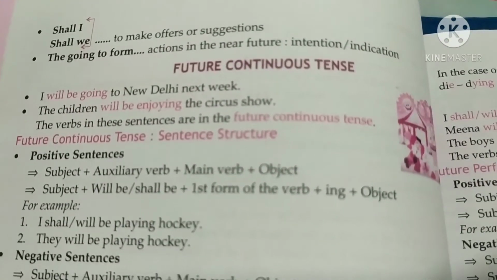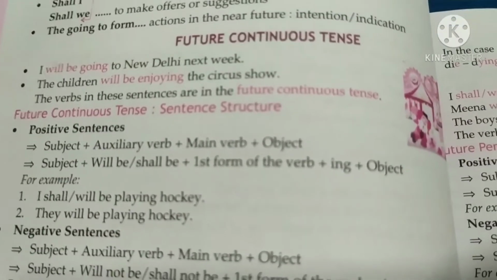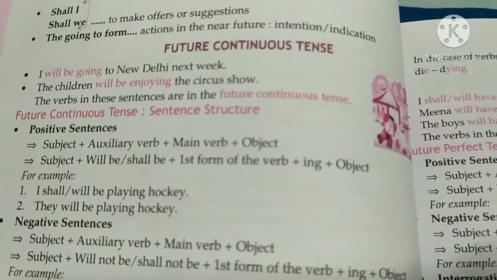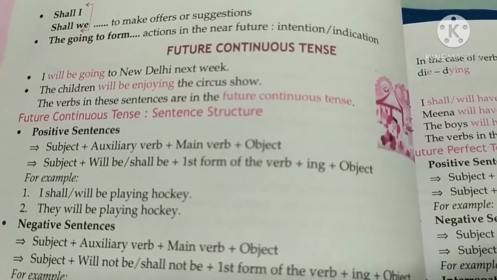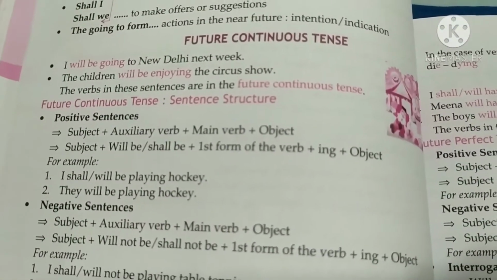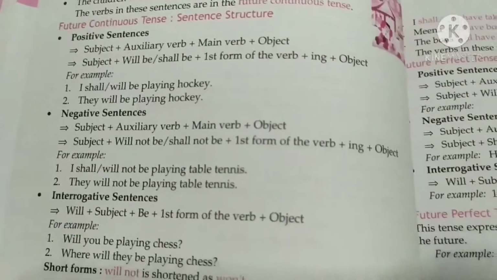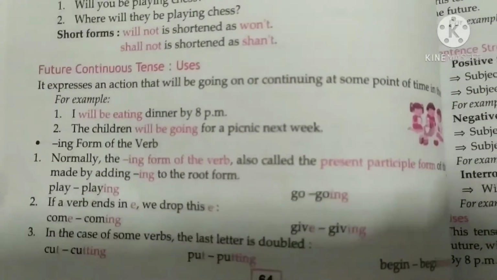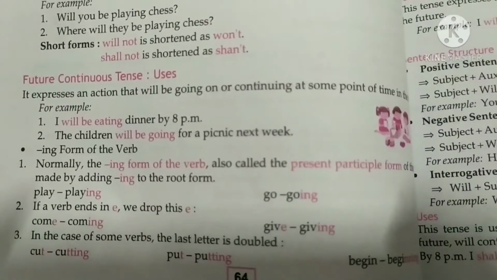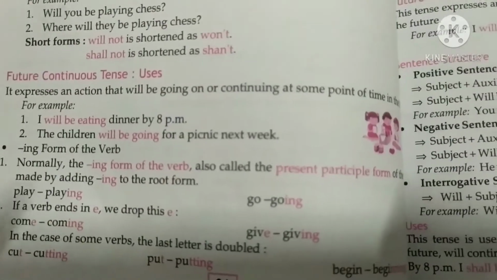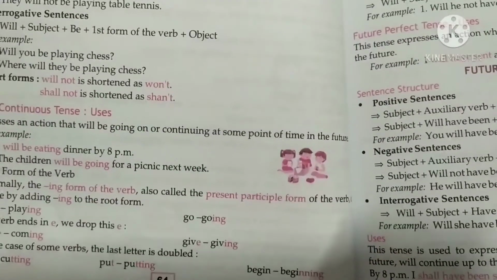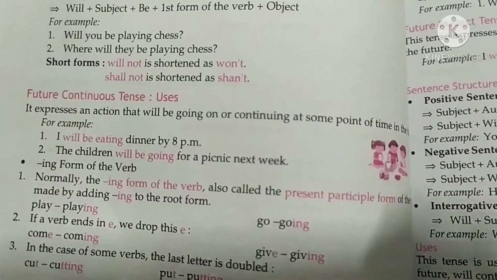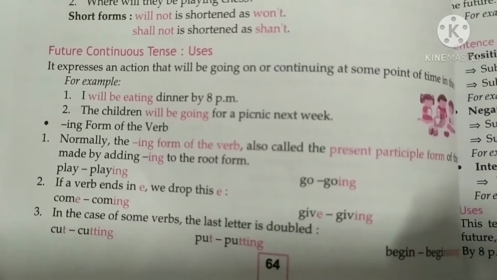Now the future continuous tense: I will be going. So we are using will be and the main verb plus ing, going, reading, like that. Then we add the ing form. You can see the examples, positive and negative here, and short forms also. What is the use of continuous tenses? It expresses an action that will be going on or continuing at some point of time in the future. I will be eating dinner by 8 p.m. The children will be going for a picnic next week.